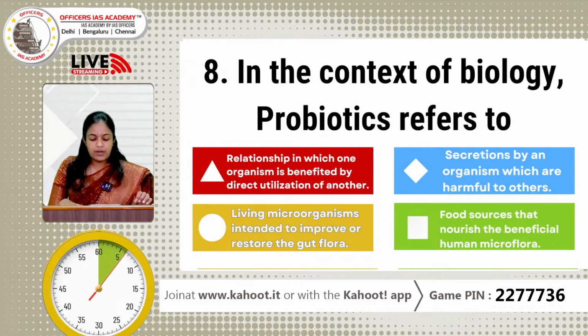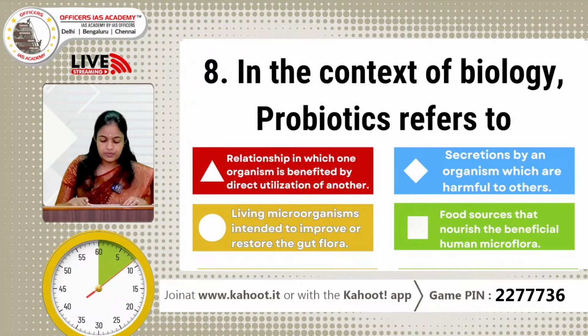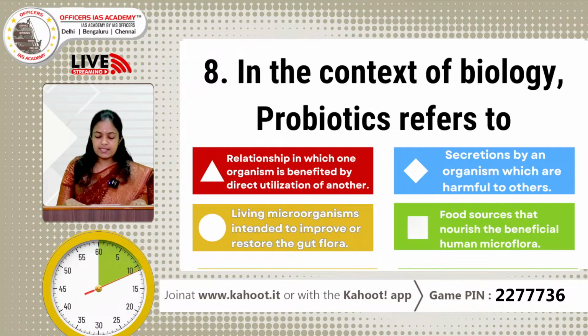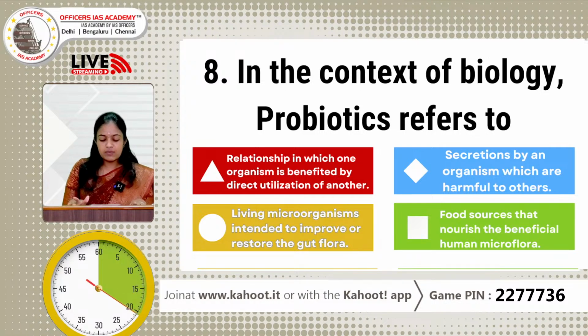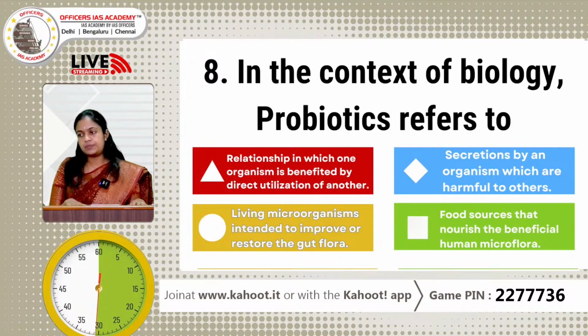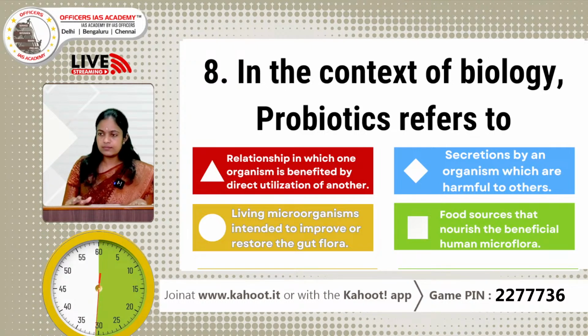In the context of biology, probiotics refers to option A, relationship in which one organism is benefited by direct utilization of another. Option B, secretions by an organism which are harmful to others. Option C, living organisms which are intended to improve or restore the gut flora. And option D, food sources that nourish the beneficial human microflora. So, the correct answer is option C.